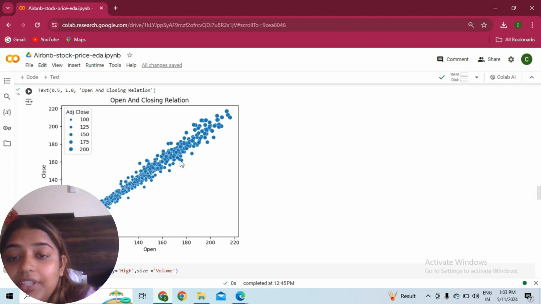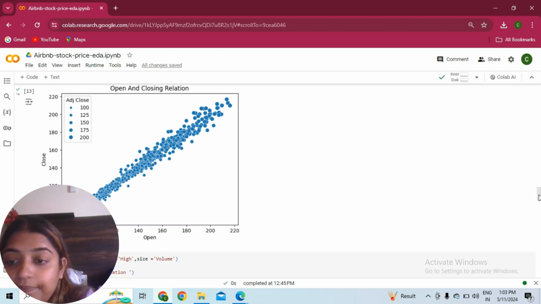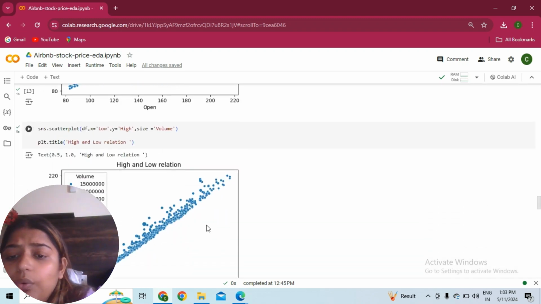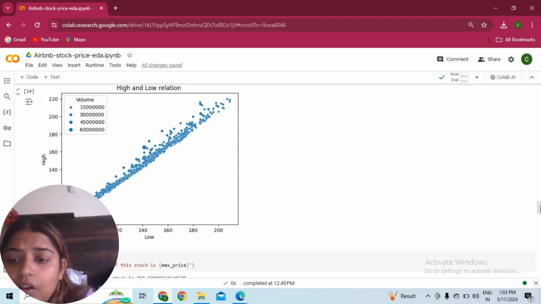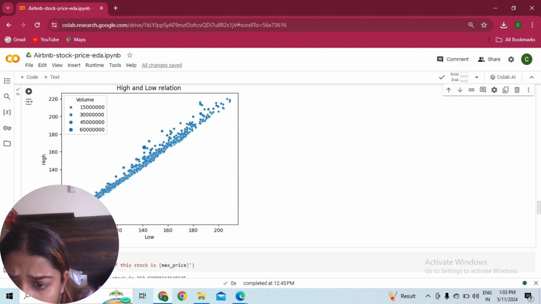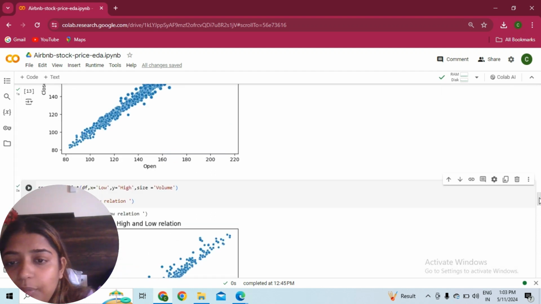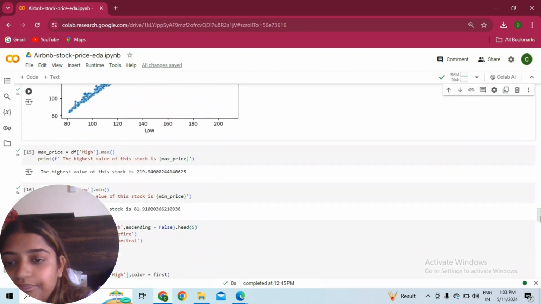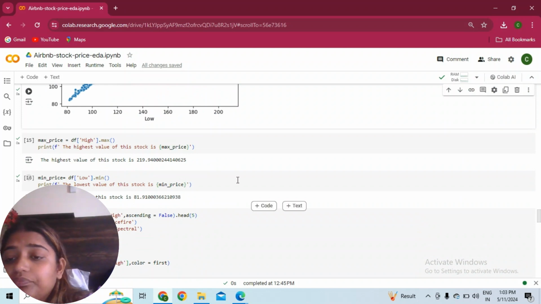See the graphs, how it is. The same with low and high. Low with high is also growing, but here there are no points in this y axis range, while here you can see the points. If you compare these two plots, you will find out the differences properly.